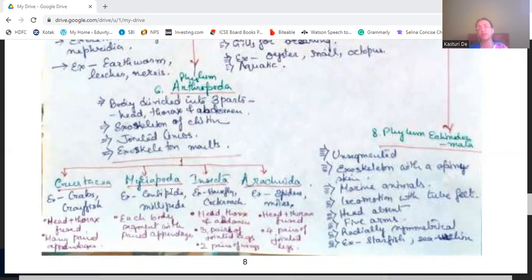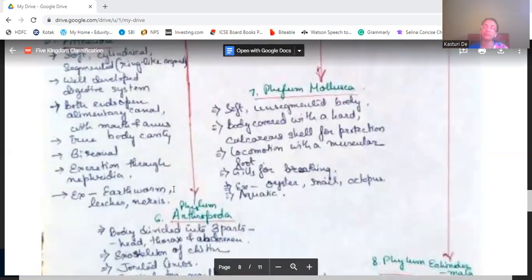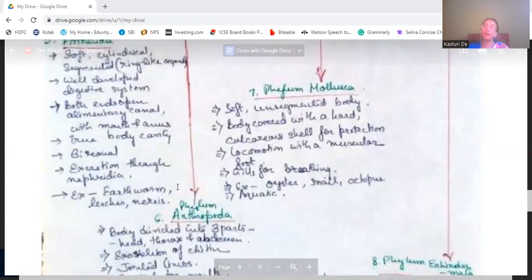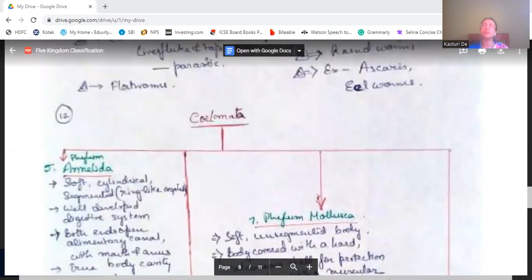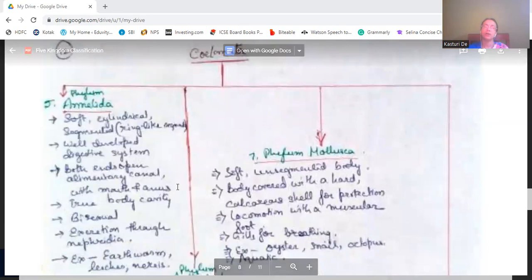Arthropoda are generally bilaterally symmetrical, except spiders. Then Mollusca also, they have a shell, and they have an unsegmented body.